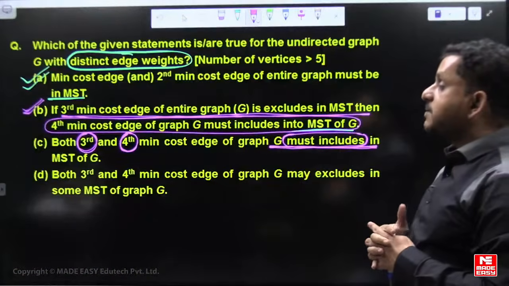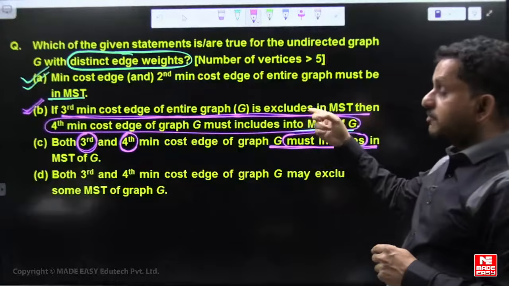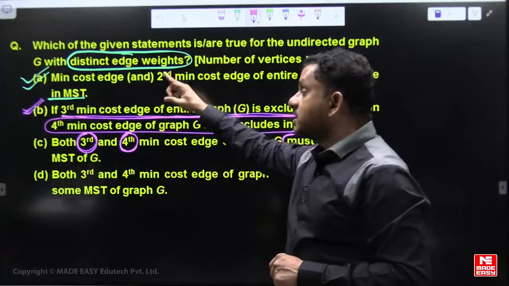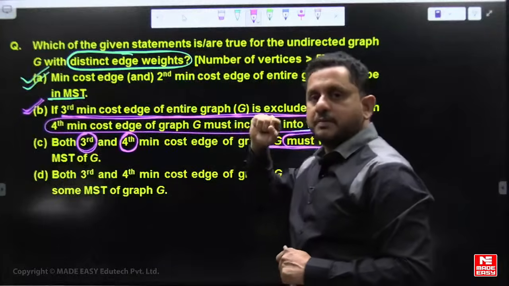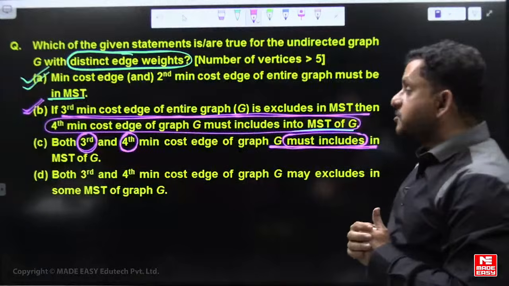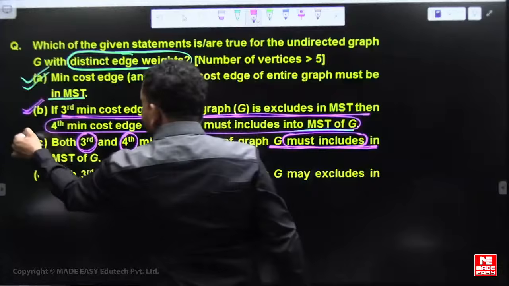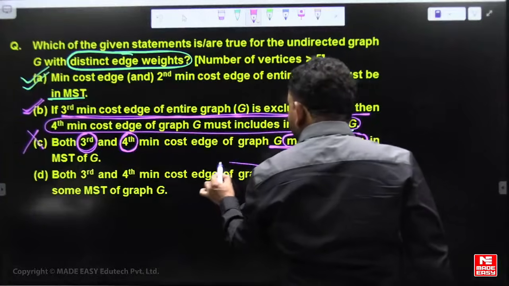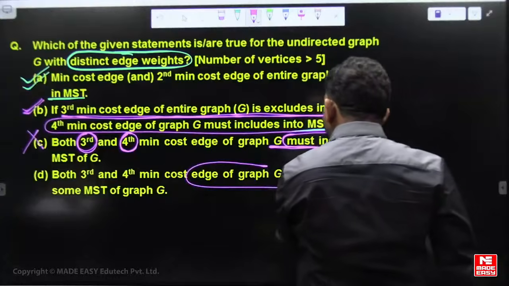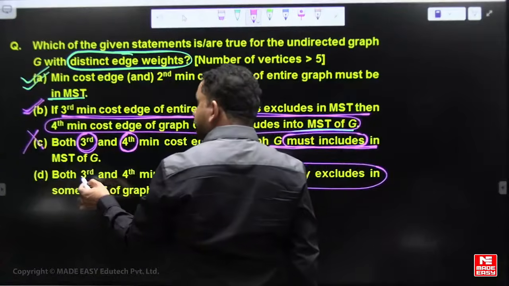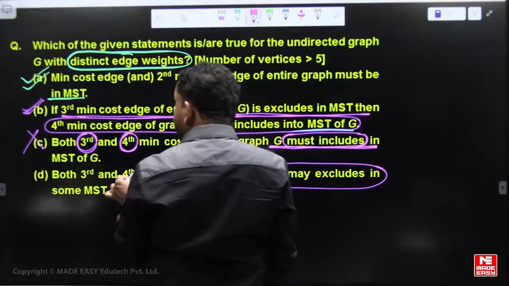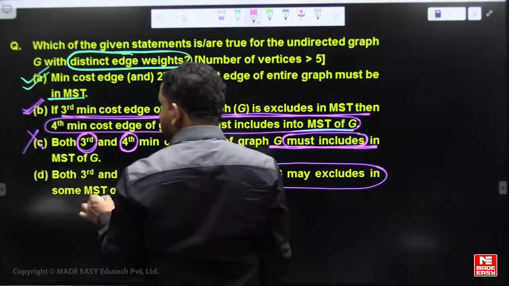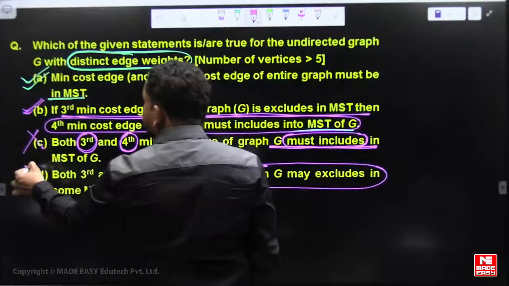But there may be a chance that the first and second minimum form a cycle with the third minimum, or that the first, second, and third minimum form a cycle with the fourth minimum. Then in that case one of them has to be excluded. So excluding both is not possible. If the third minimum is included, the fourth minimum may be excluded; if the third minimum is excluded, the fourth minimum is included. So there is no chance of both being excluded.